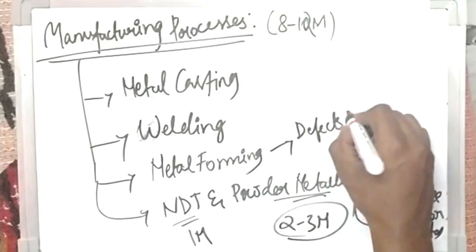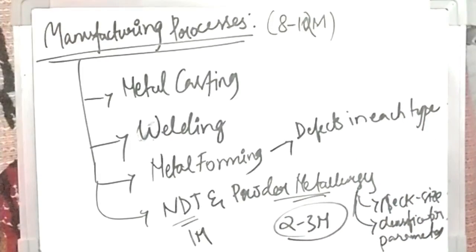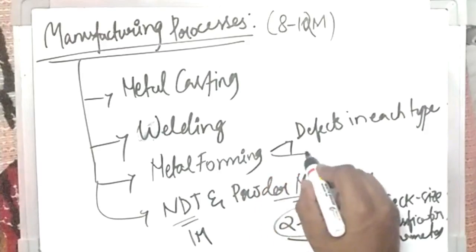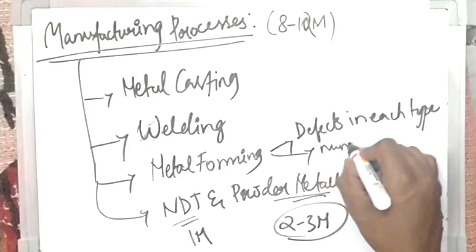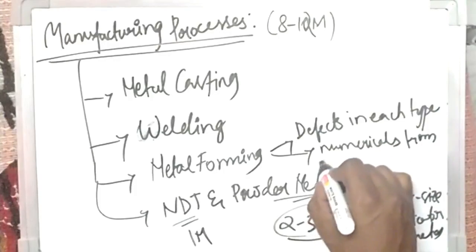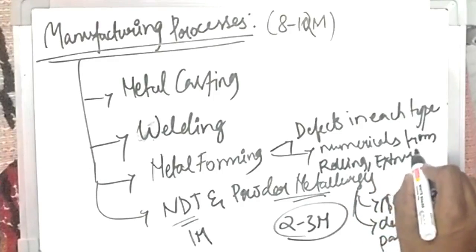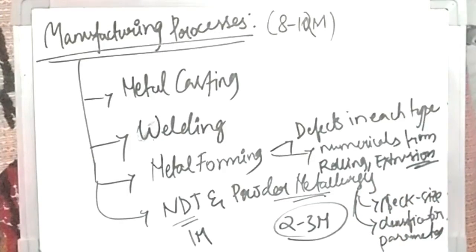Okay, defects in each type. For example, what are the differences in rolling, what are the defects in extrusion, what are the different defects in forming. All these are very important for matchings. And also some numericals can also be asked from rolling and extrusion. And also you have to have some basic idea like what are the different types of loading, what is direct compression, what is indirect compression, what is tension, what are the tension type of loading, and so on. All these are important in metal forming.